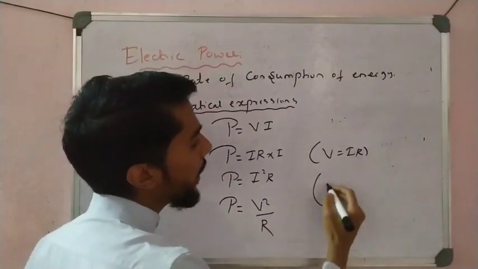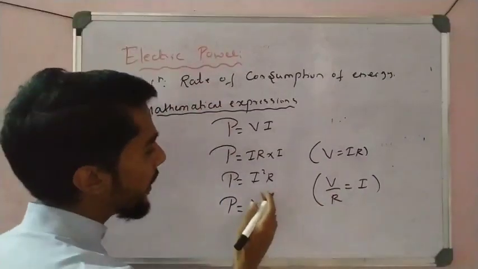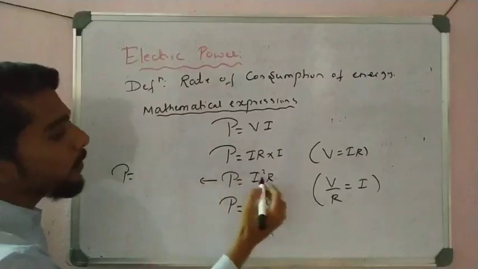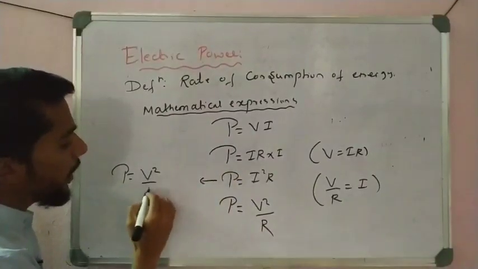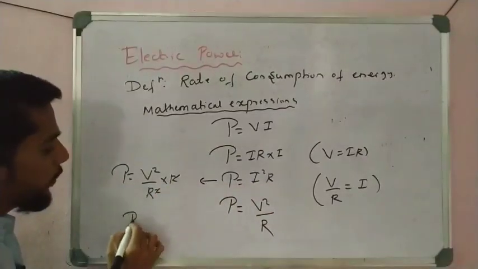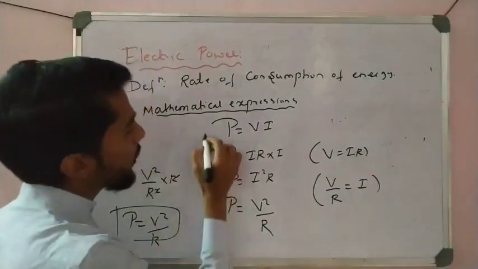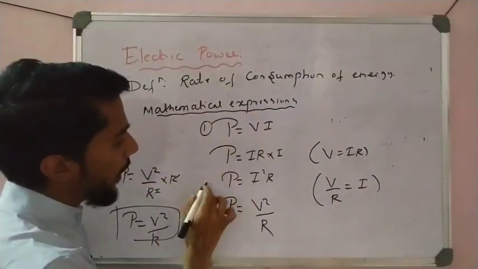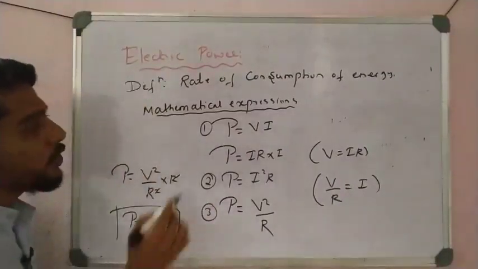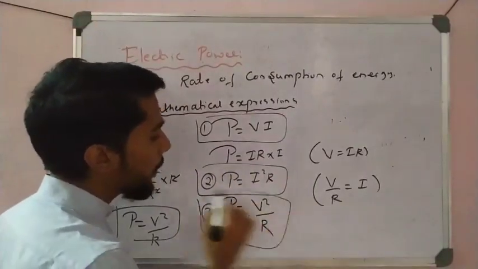See here, if I take I is equal to V by R, then in this expression P is equal to V into I, nothing but V into V by R, which is V square by R square into R. So R gets cancelled, and we get P is equal to V square by R. This is expression number 1, expression number 2, expression number 3. These are three expressions which are used to calculate electrical power, students.